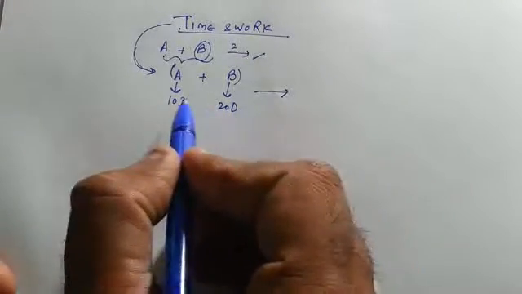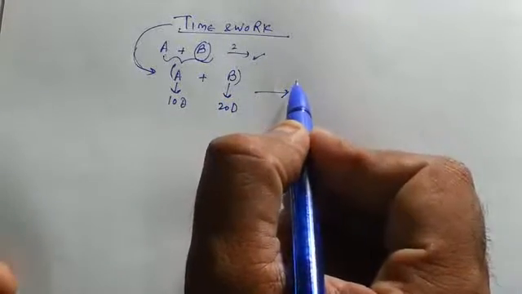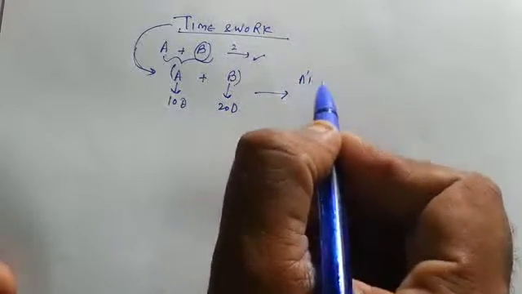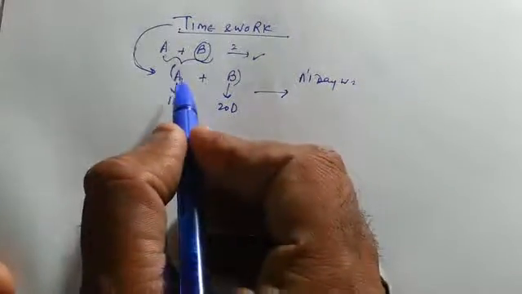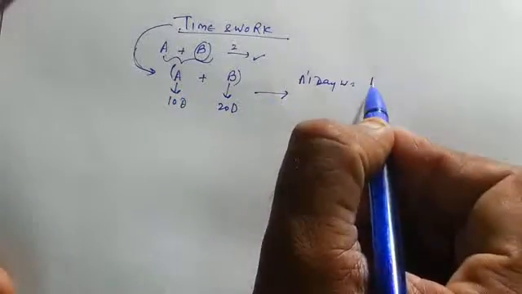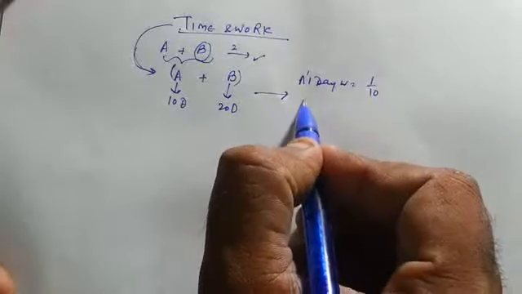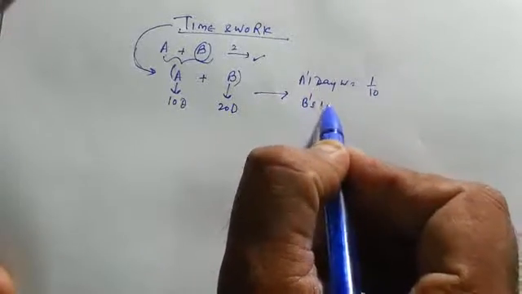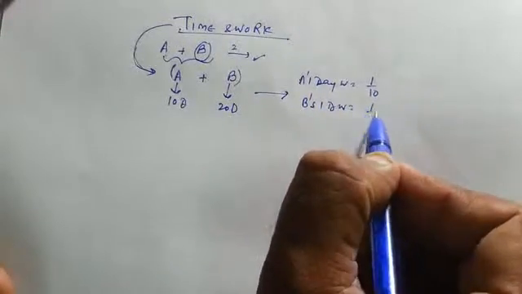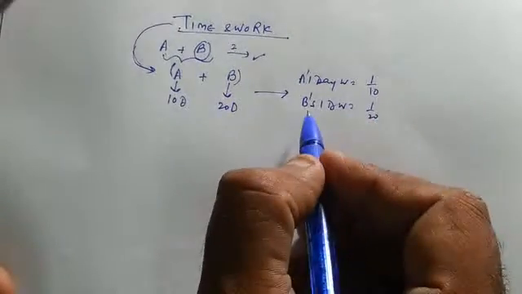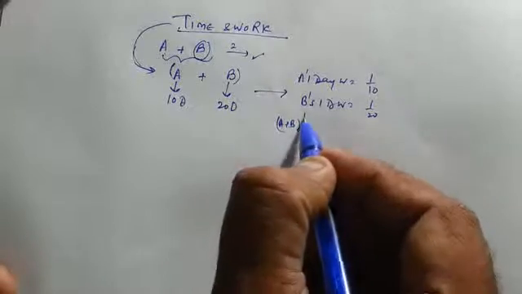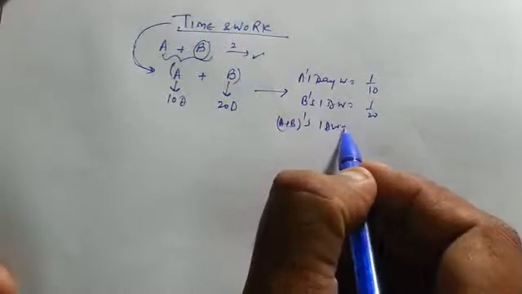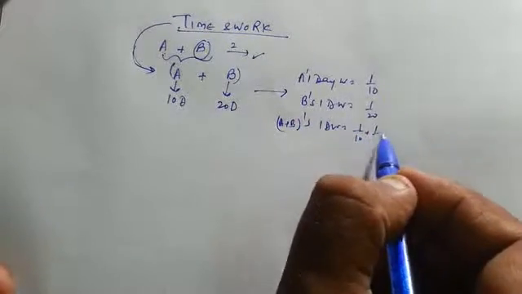A individually can do it in 10 days, B in 20 days. So we'll find out 1 day's work. A's 1 day work: because he can finish the work in 10 days, his 1 day work is 1 upon 10. Similarly, B's 1 day work is 1 upon 20. So A plus B's 1 day work is 1 upon 10 plus 1 upon 20.